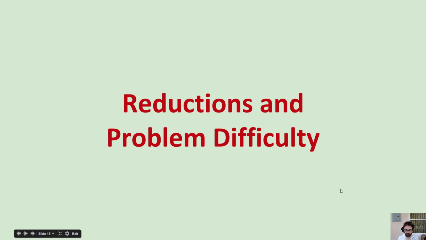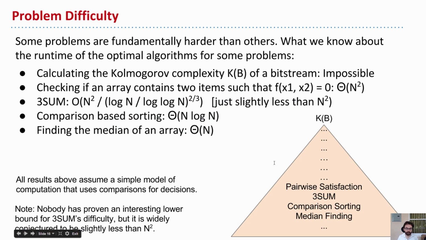It's clear that some problems are difficult and some problems are easy. And what we've just seen is that even seemingly natural problems, like how do I compress something optimally, is a problem in this case that's so hard it's actually impossible. So what we're going to do now is wrap up our discussion of algorithms and complexity by talking about the space of problems that lie between impossible and possible.